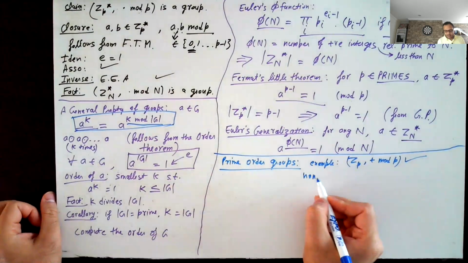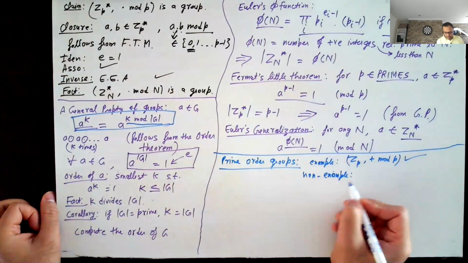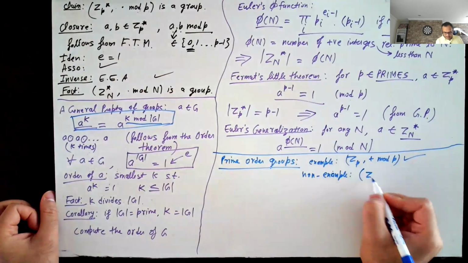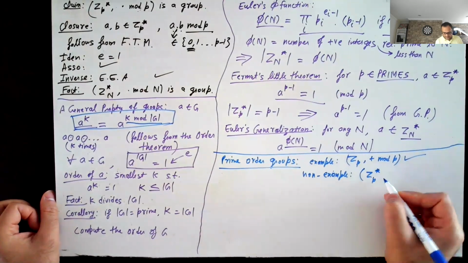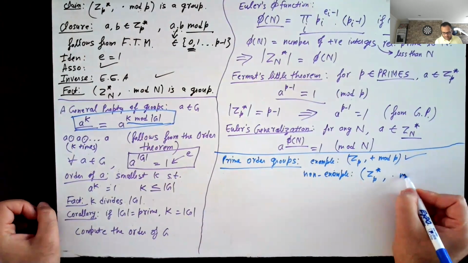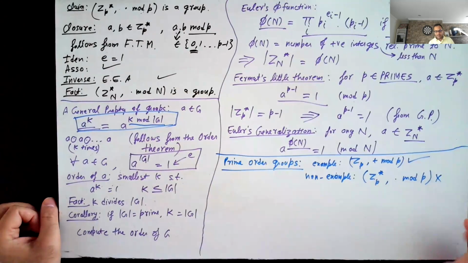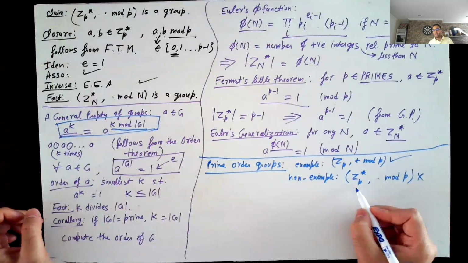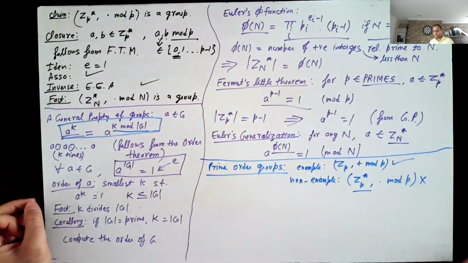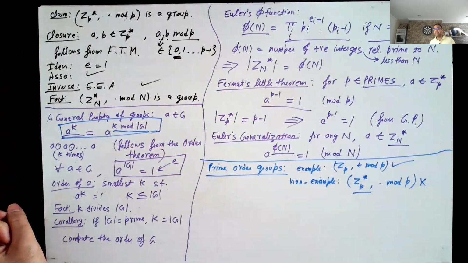A non-example, and this is a very common point of confusion, is ZP star with the multiplication mod P. This is not an example of a prime order group. The reason for this is that the order of ZP star is P minus 1 because we exclude 0. So this is an additive prime order group. What we would really like is a multiplicative prime order group.